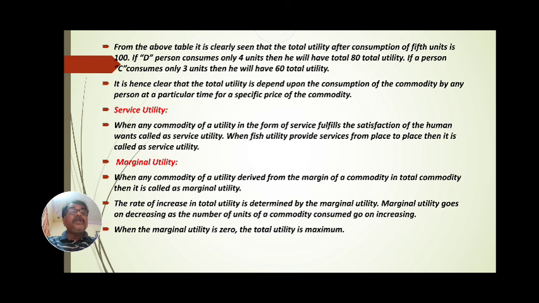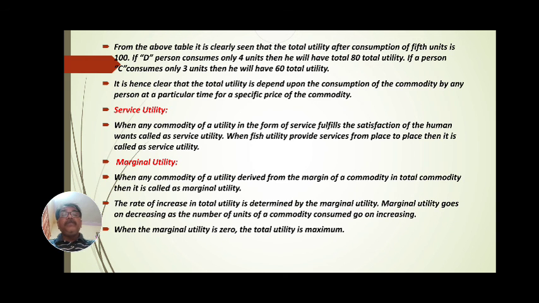When fish utility provides service from place to place, then it is called service utility. Fishes are sold from Jintur market, sold to the Parbhani market, sold to the Aurangabad market within time, then it is called service utility. And if no fishes are available in the market, no service occurs, then service utility is not seen.